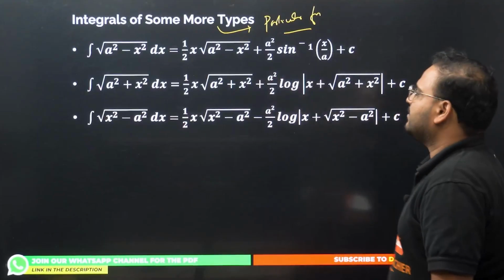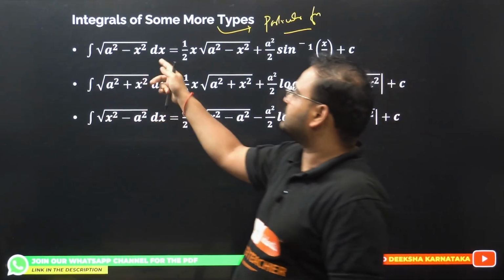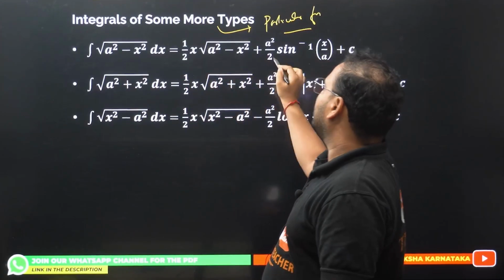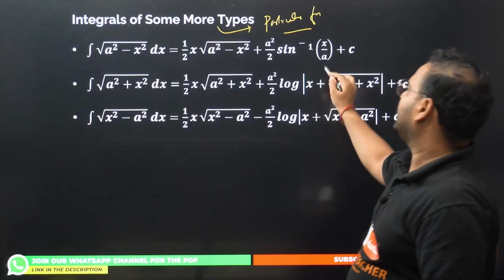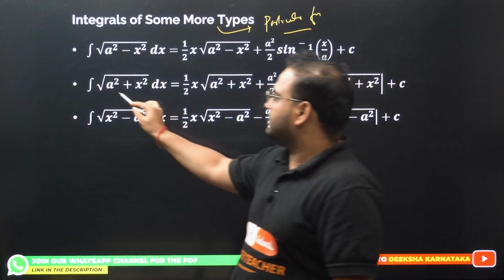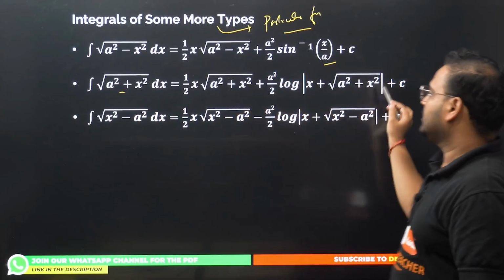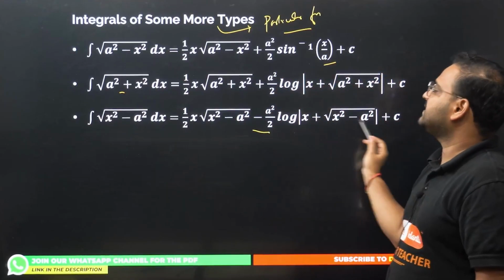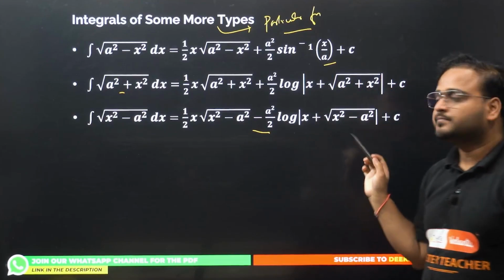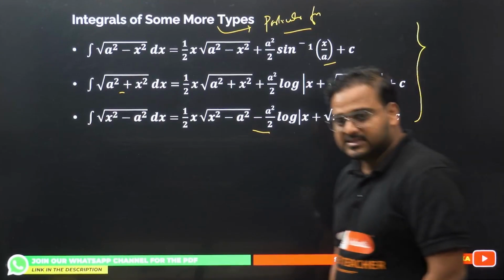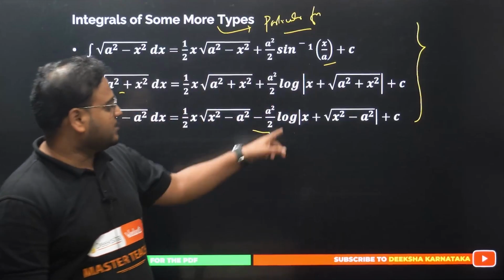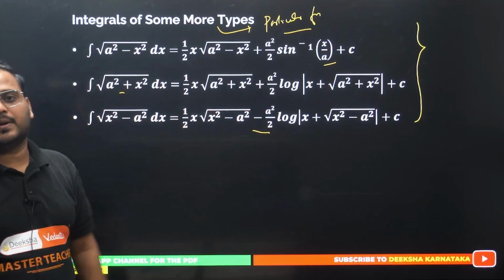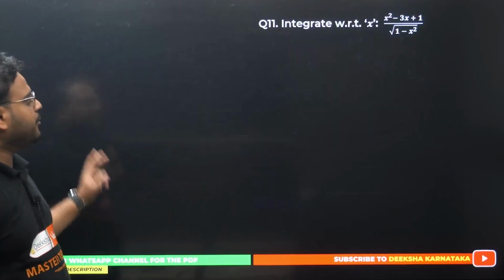Square root of a square minus x square, the integration will be having sine inverse in it. x by 2, the same root repeats. a square by 2 sine inverse of x by a plus c. If you have plus sign, this will become same root with x by 2. This will be a log. If you have minus sign, x square minus a square, you'll have a minus sign over here, and this will be the same root with the log. Okay. I've taught you all of this, how to crack this, how to understand these formulas. Remember signs also, when you have plus over here, this is plus. Only minus will be in the case of x square minus a square. Yeah. I've given you all these formulas.